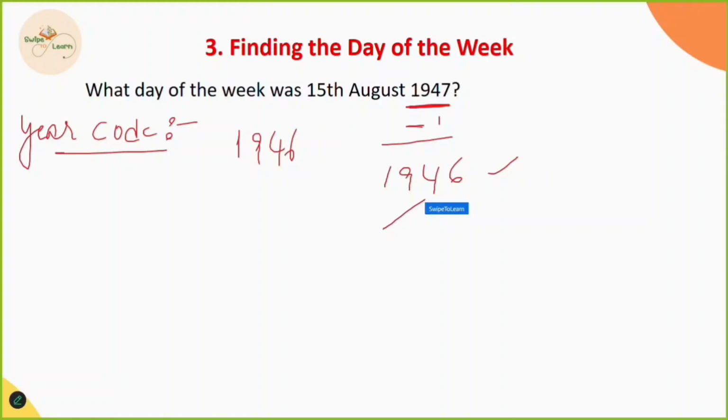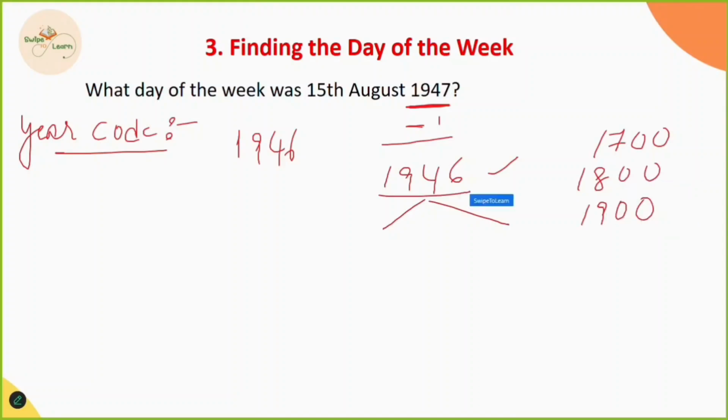Now we'll divide these years into the nearby century. Century means what? 1700 is a century year, 1800 is a century year, 1900 is a century year. So what is the nearby century year for 1946? Of course, 1900. So 1900, and the remaining years I'll write as it is. The nearby century year is 1900 and the remaining year is 46.